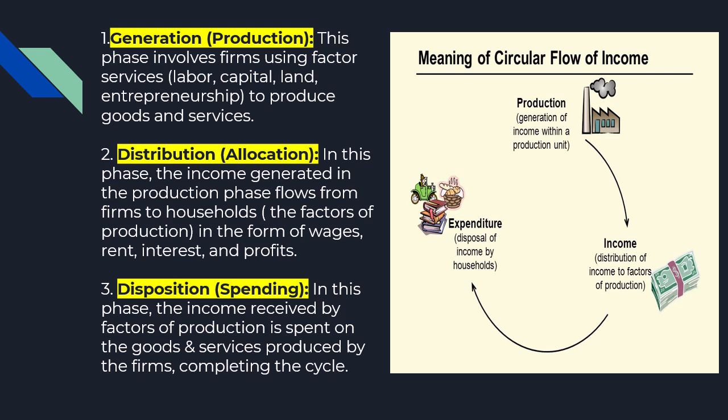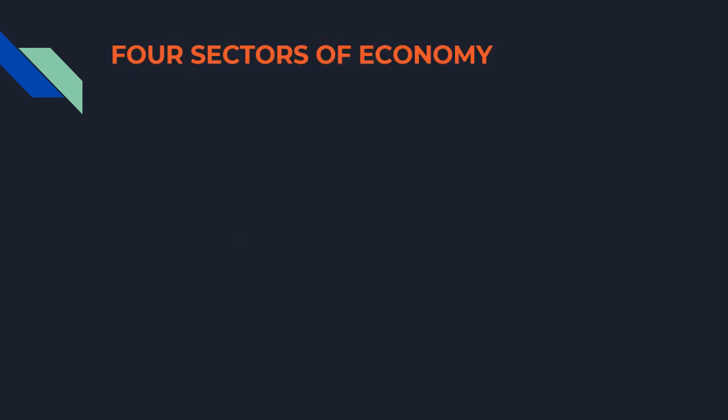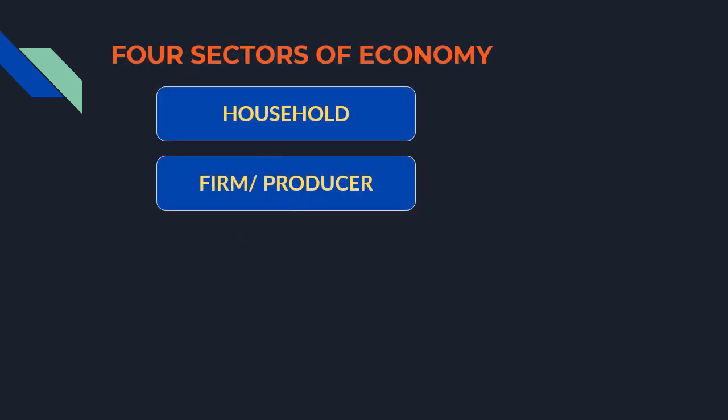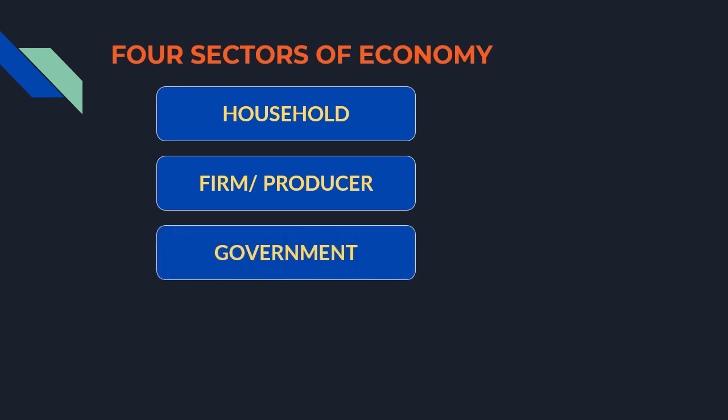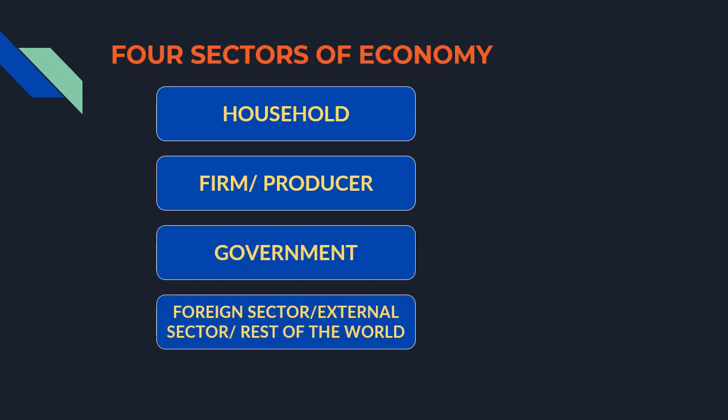Now we have 4 sectors in an economy: household, firm or producer, government, and foreign sector, which is also known as external sector or rest of the world. So government also produces and consumes, and also we make some exports and imports. But here in this chapter we are going to focus on the 2 sector economy, which consists of only the first 2 sectors, which is household and firm.